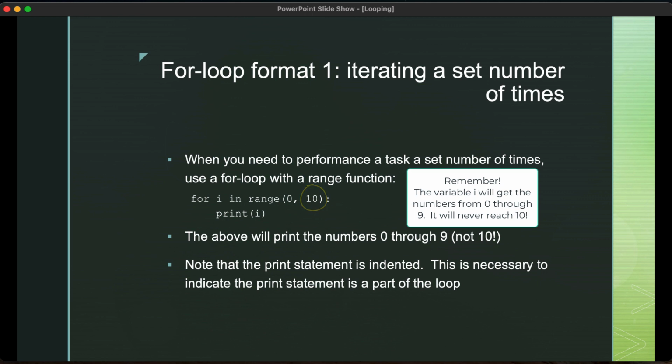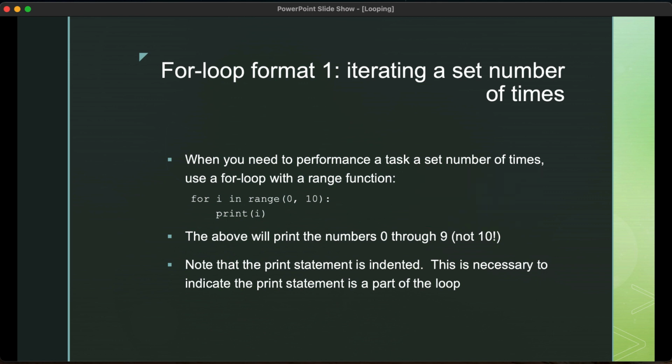So in this for loop, this will go from 0 to 9. It will never get to 10. And that is an important thing to remember. It's a common error. And so if you run this code, and I would encourage you to do so in Visual Studio, you will see it prints the numbers 0, 1, 2, 3, 4, 5, 6, 7, 8, 9, and then stops. Okay, so that's an important thing.